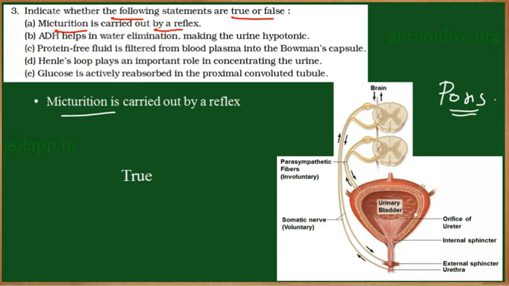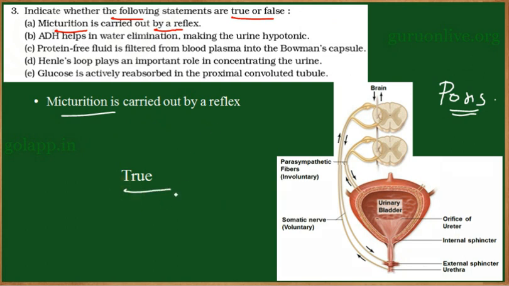There are stretch receptors present in the urinary bladder. As the volume of the urine increases in the urinary bladder, the signal to the brain will be sent and the urge to urinate will be induced. So micturition is considered to be an act of a reflex. The statement is true.